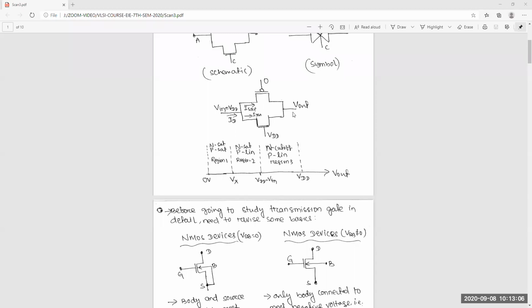When this capacitor or output node charges, the voltage changes: 0, then it will increase to Vx, then VDD minus VTN, then VDD. During this operation, what is the transistor region of operation? It will operate in three regions, and in those three regions the NMOS and PMOS conditions will be written here. These things we will discuss.